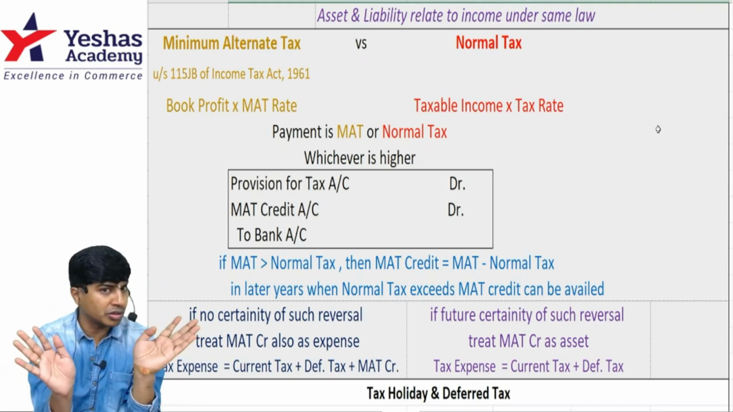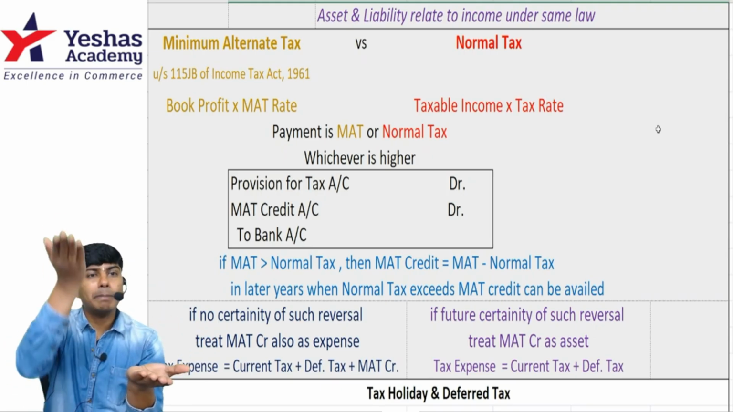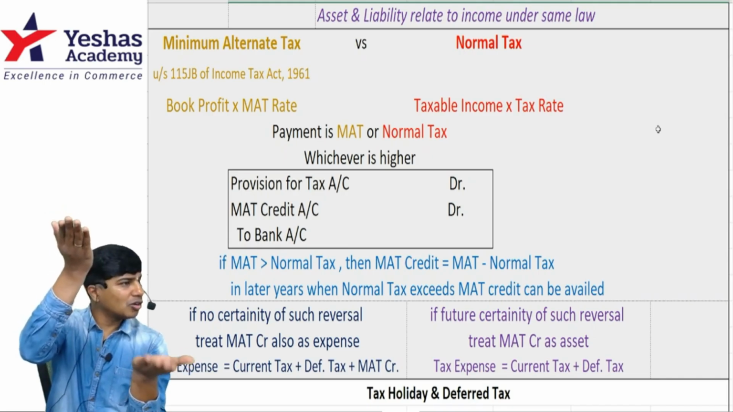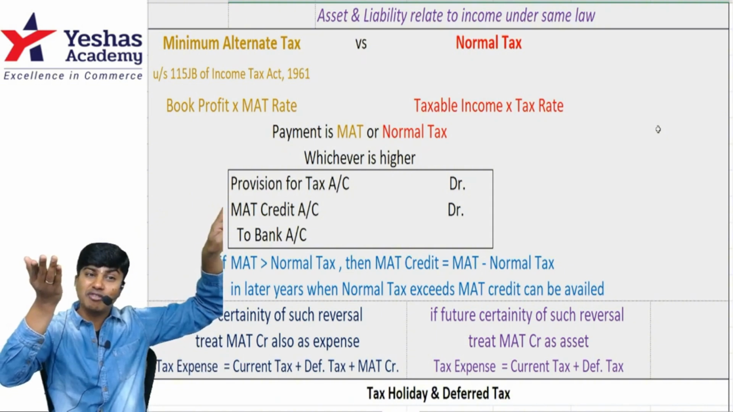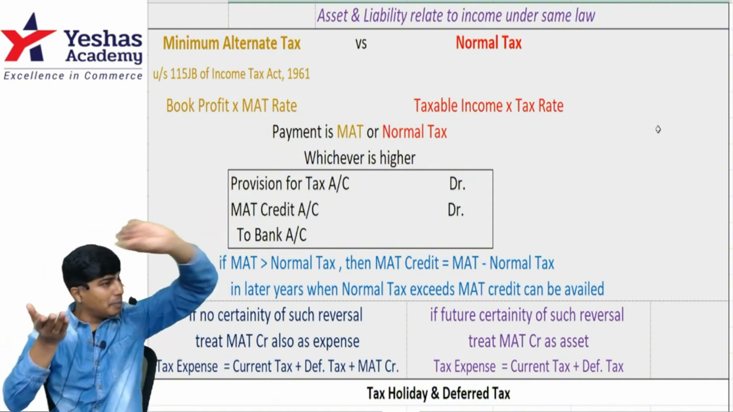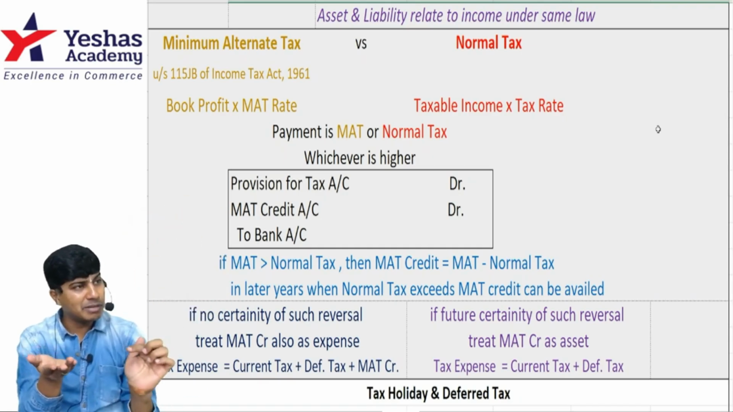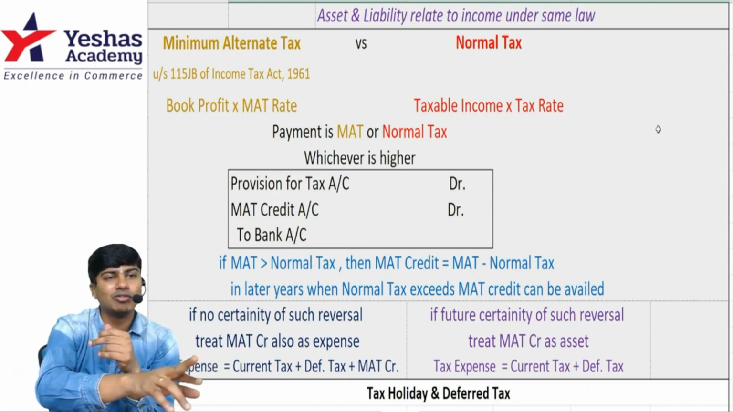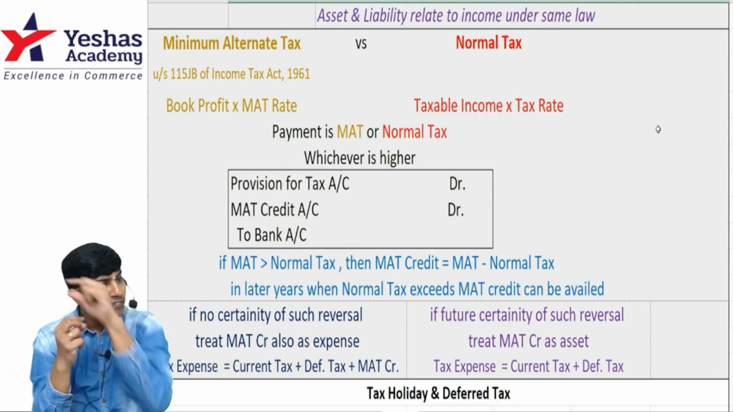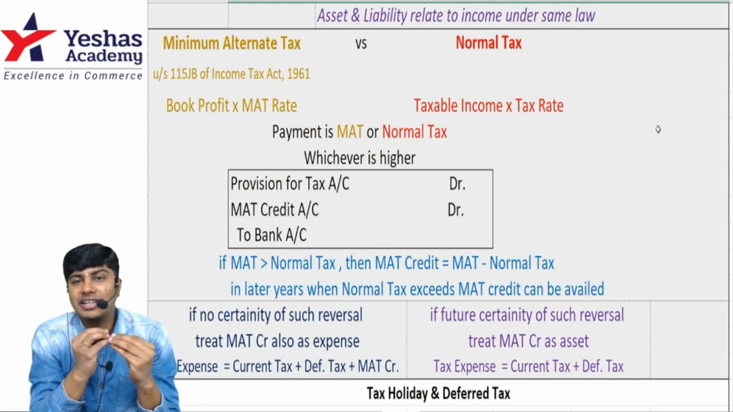There is no issue whatsoever. No other special journal entry. If what you pay becomes MAT, being more than normal tax, then you would have already created provision to the extent of normal tax. Debit current tax, normal tax, income tax provision account, credit bank. Debit will be normal tax, credit payment bank account will be MAT. The excess that you paid will be debited by the name MAT credit, minimum alternate tax credit.